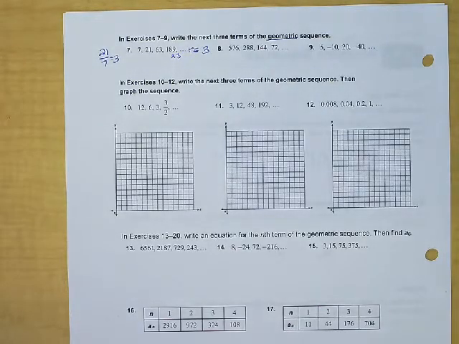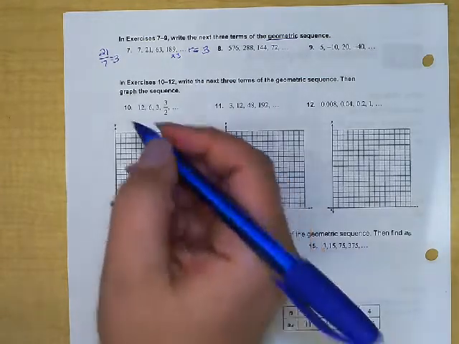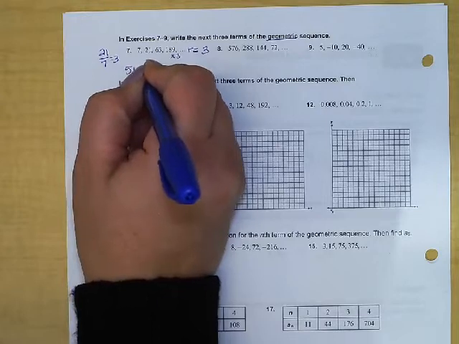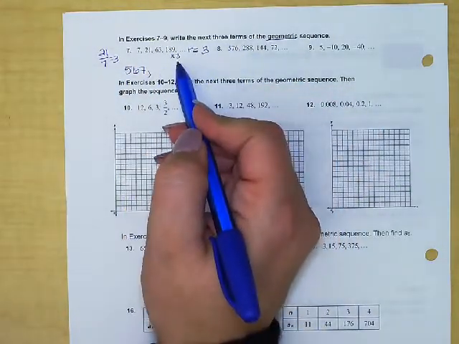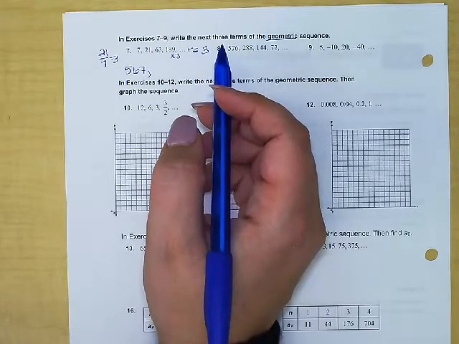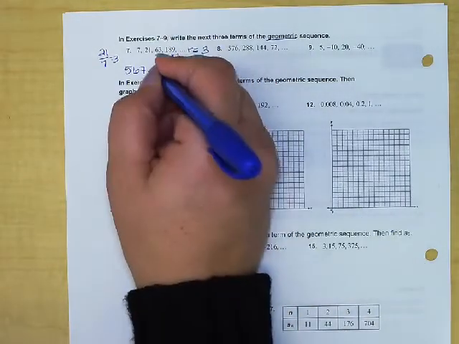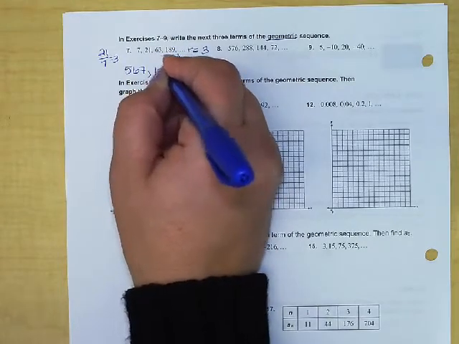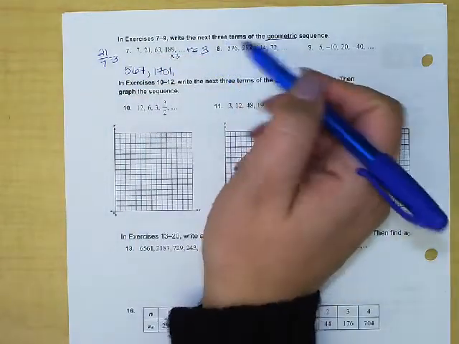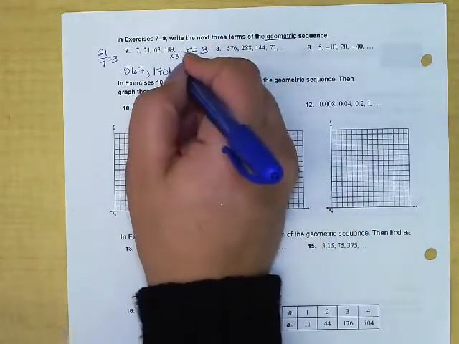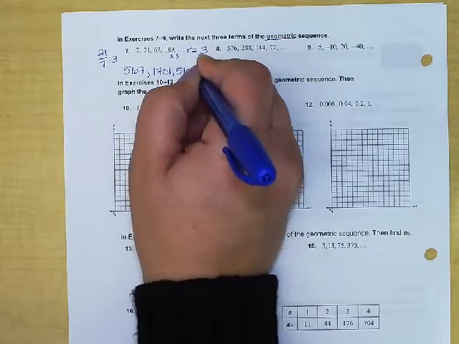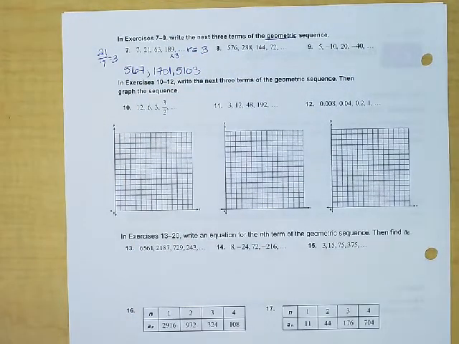So let's say that we start with that 189, and I take that times 3. The next term in my sequence would be 567. And then if I want to continue to the next one, I just repeat the same pattern again. Just multiply that by 3. And the next value is 1,701. It asks us for the next 3 terms, so we'll do that one more time. And our next value is 5,103. Okay, so those would be the next 3 terms in the sequence for number 7.